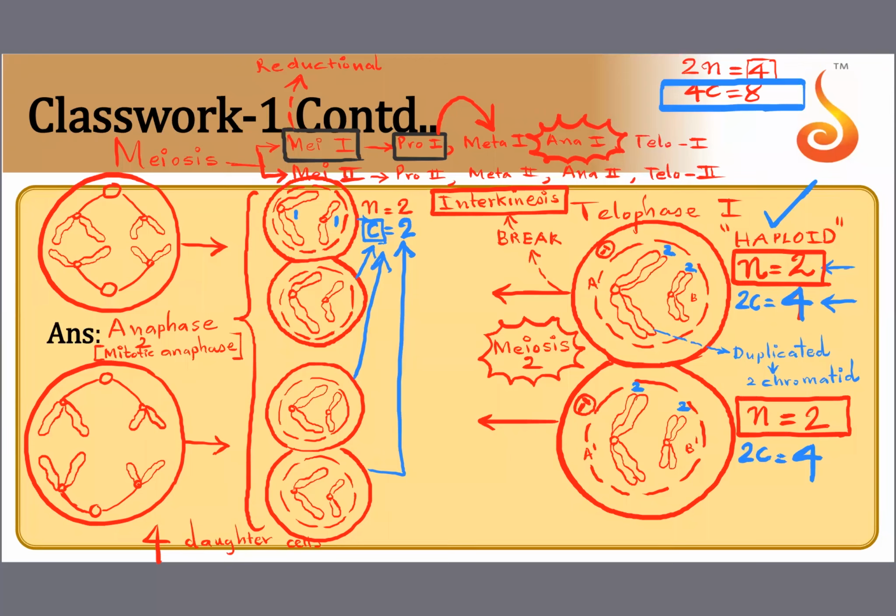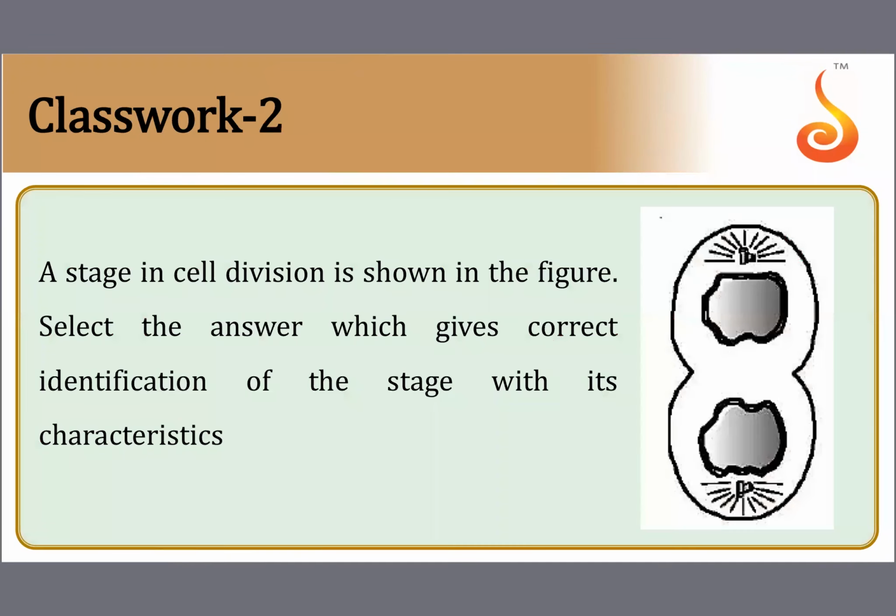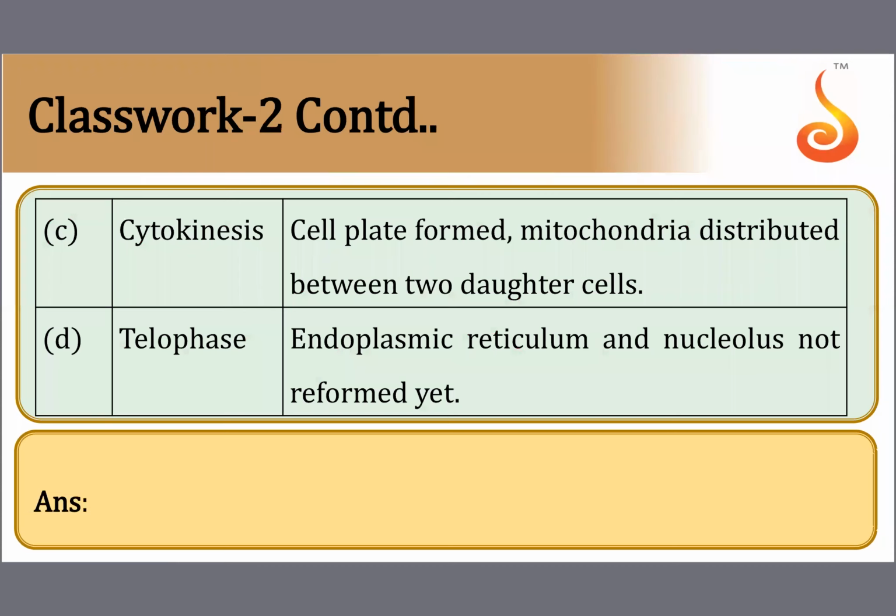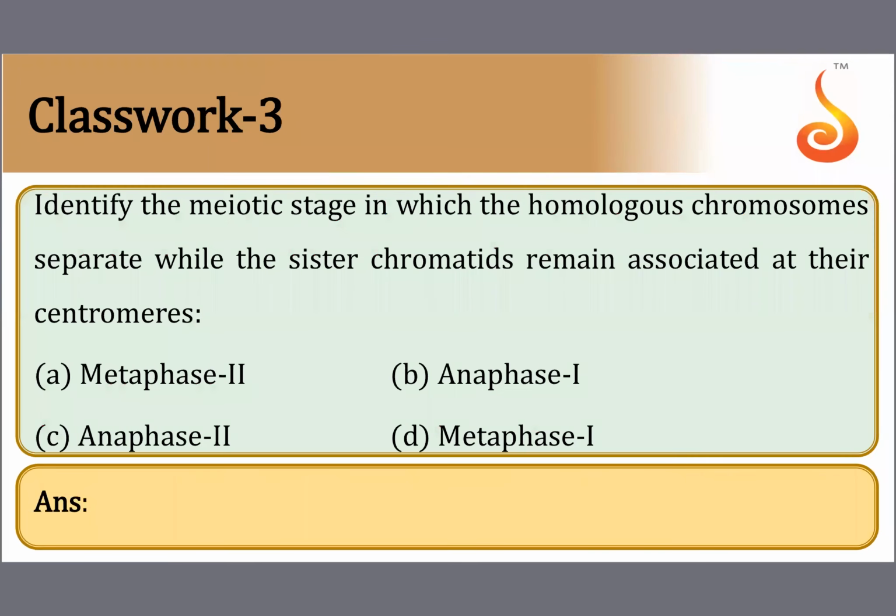Now let us try to solve some questions based on this. Identify the meiotic stage in which the homologous chromosomes separate. When do the homologous chromosomes separate? When do the pairs become single? Answer my question fast. I taught you this.